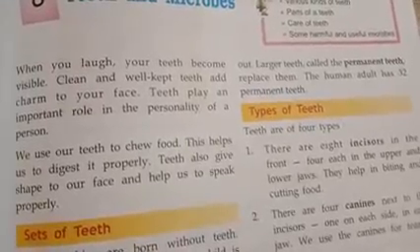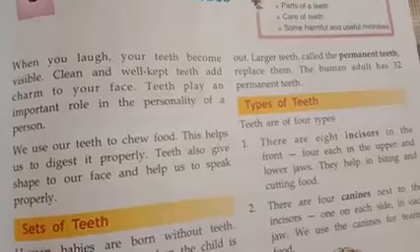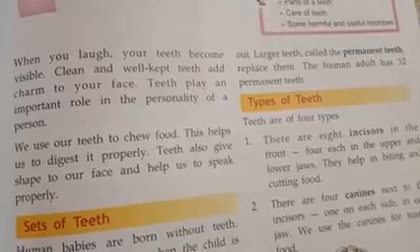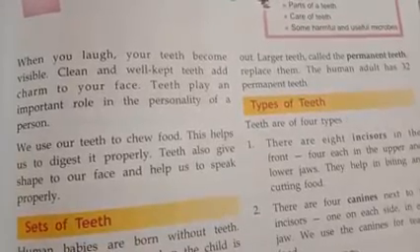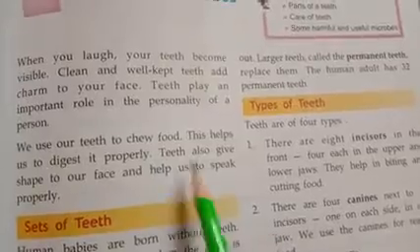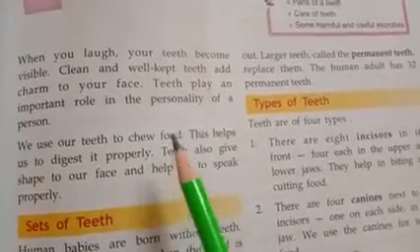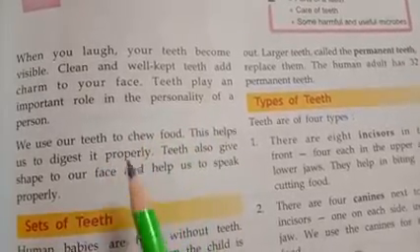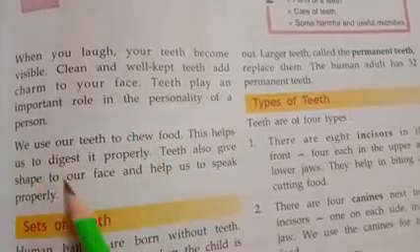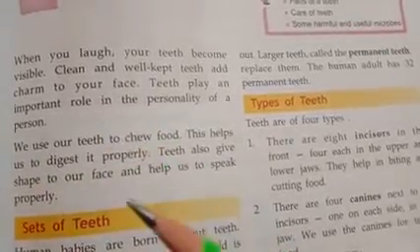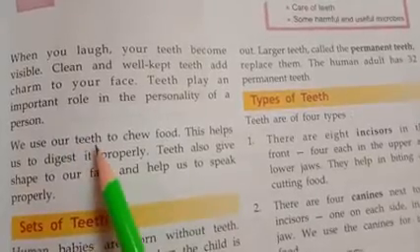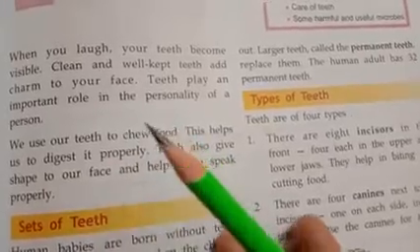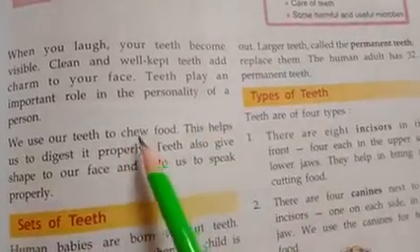Now, the first primary usage of teeth is to cut and chew the food. In the last lesson, we did food and digestion. There we did one section, that was the digestive system, where the digestion starts itself in the mouth. When we chew the food, the digestion process starts. So the primary usage of teeth is to cut and chew the food.